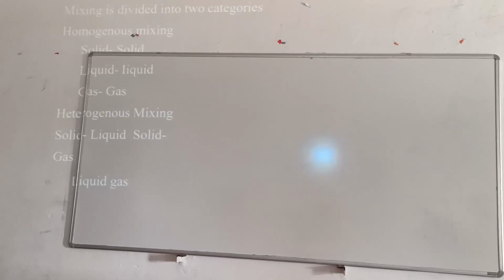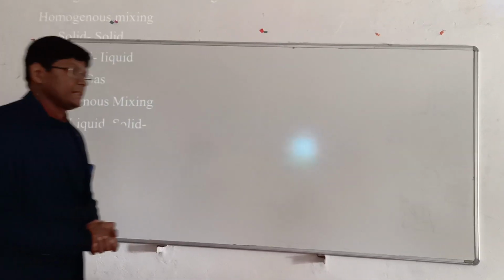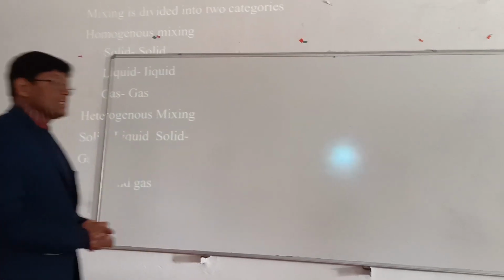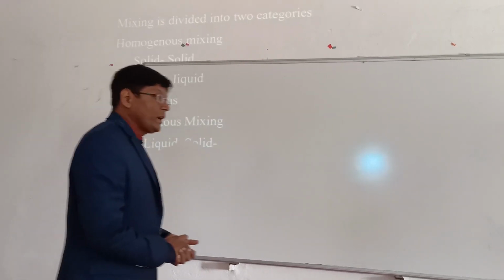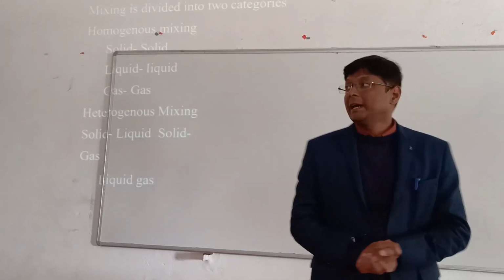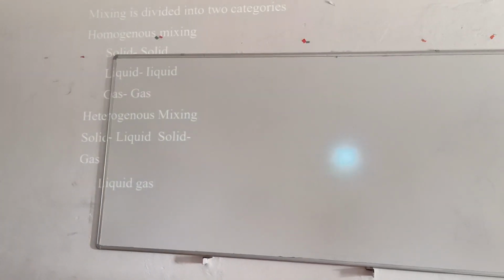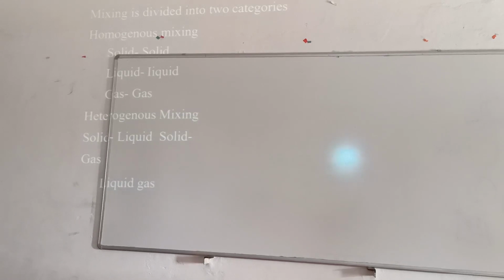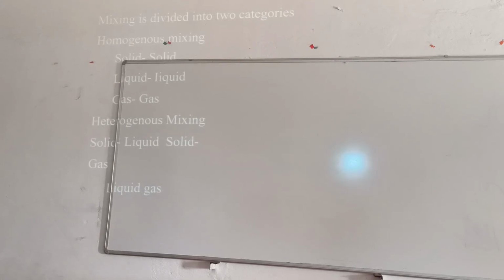Next. So if you see the types of mixing, they are categorized into two phases, that is homogeneous mixing and heterogeneous mixing. As per their name, homogeneous means the same types of particles, that means solid in solid, liquid in liquid, and gas in gas. While heterogeneous means different types of components mixed together, that is solid in liquid, solid in gas, or liquid in gas. Next.